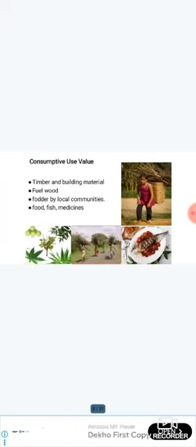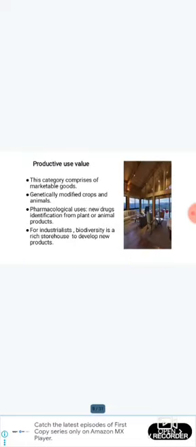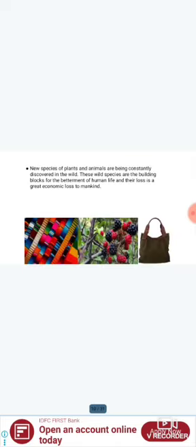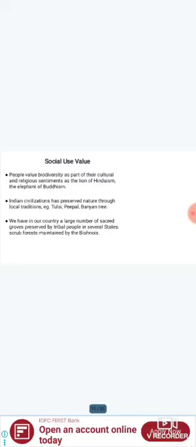Consumptive use values include timber and building material, fuel wood, fodder used by local communities, food, fish, and medicine, while the productive use values comprise marketable goods, genetically modified crops and animals, pharmacological usage, and new drugs identified from plant or animal products. For industrialists, biodiversity is a rich storehouse. New species of plants and animals are being constantly discovered in the world, and it is still going on.